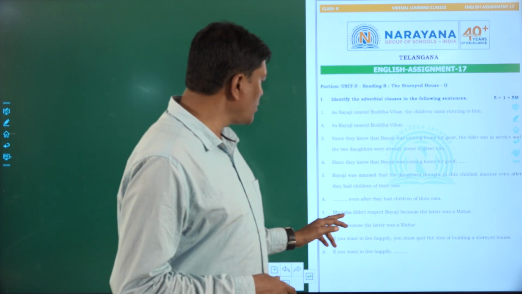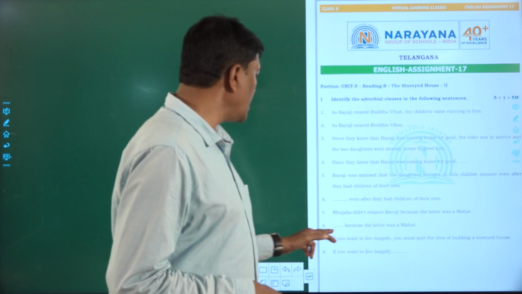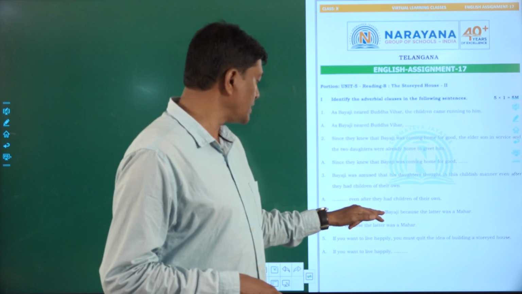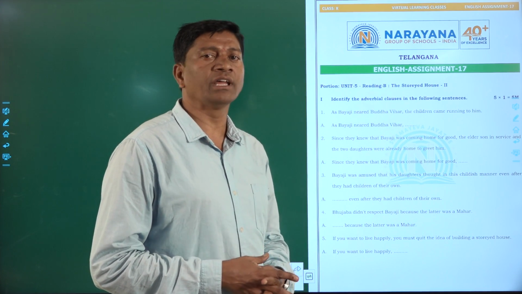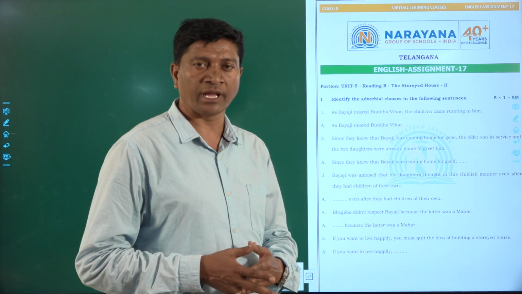Next one, Bujaba did not respect Bayaji because the latter was a Mahar. So here, in this sentence, Bujaba did not respect Bayaji. Bujaba Patil and Kondiba Patil are very much against these people, this Bayaji especially, because he was a Mahar by caste.